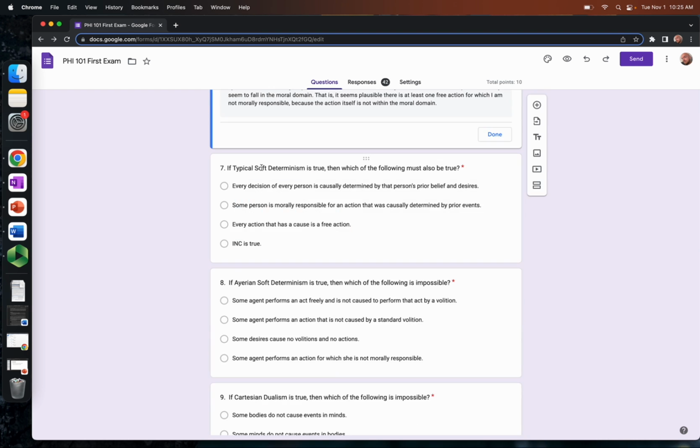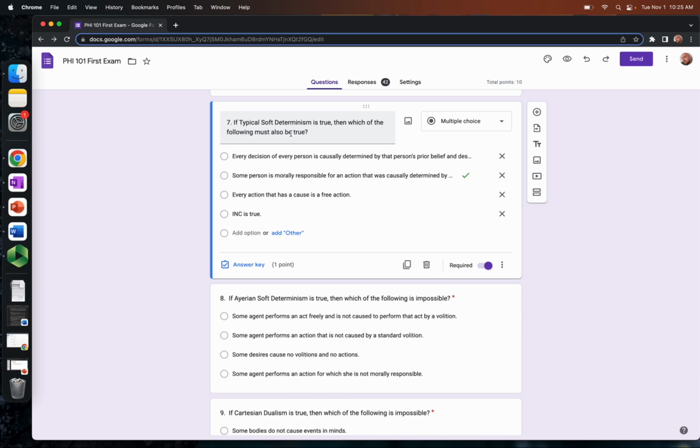Moving to number 7. If typical soft determinism is true, then which of the following must be true? You see, some person is morally responsible for an action that was causally determined by prior events. Remember, typical soft determinism is a flavor of determinism. It's just that when we act freely, our actions are caused under certain circumstances.